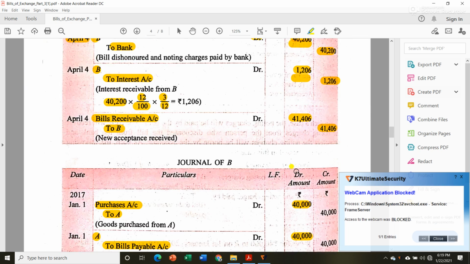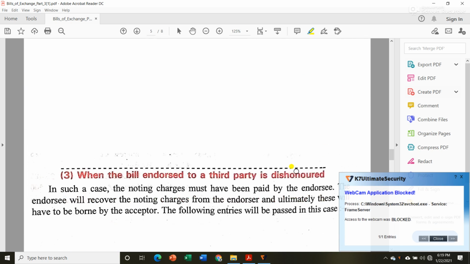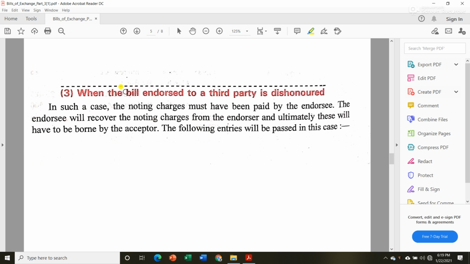Now let us see the next topic, that is when the bill endorsed to a third party is dishonored. Okay, means we endorsed a bill to someone else, to a third party, and it got dishonored. So in that case what can we do? Okay, now let us see. In such a case, the noting charges must have been paid by the endorsee, means the person to whom we endorse that bill.